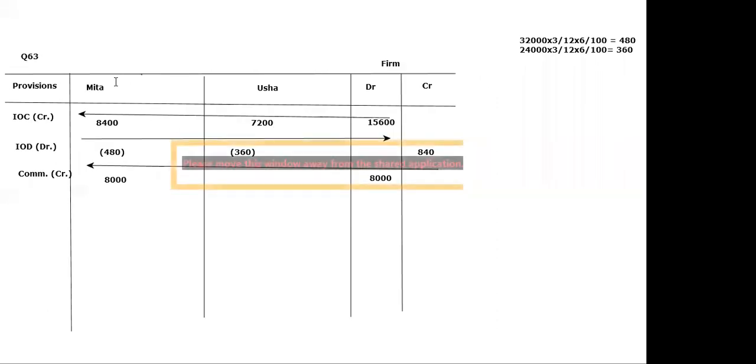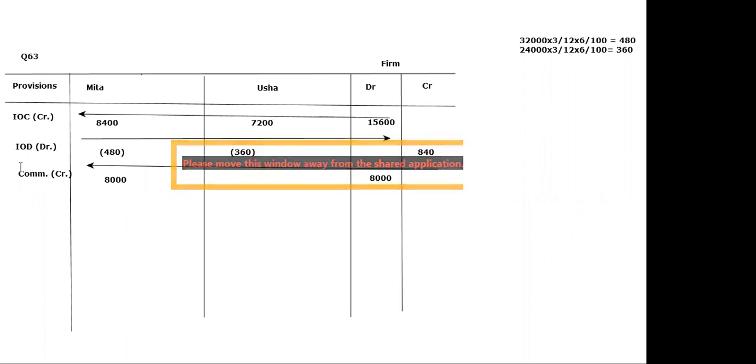Now in this case, two partners are there, Meeta and Usha. First of all, IOC was omitted. So we have found out IOC of Meeta and Usha, and because it will be given by the firm to the partner, 8,400 for Meeta and 7,200 for Usha. So 15,600 will be debited in firm's column because this much the firm has to give as an IOC to both the partners.